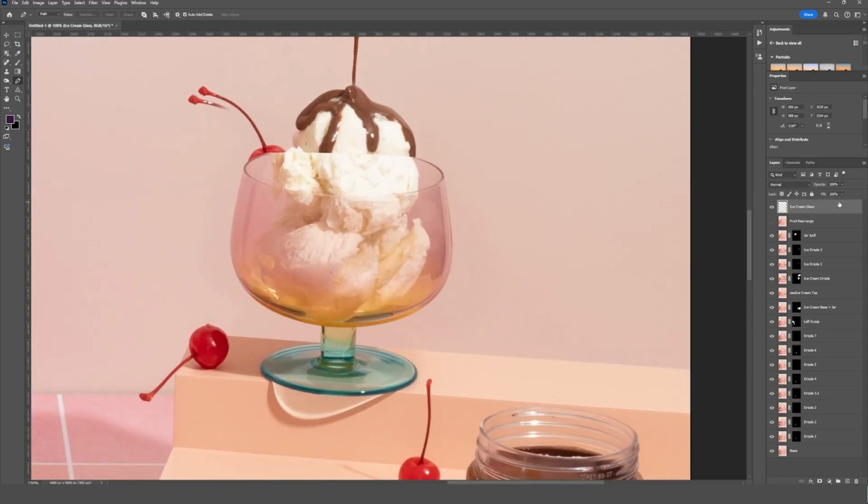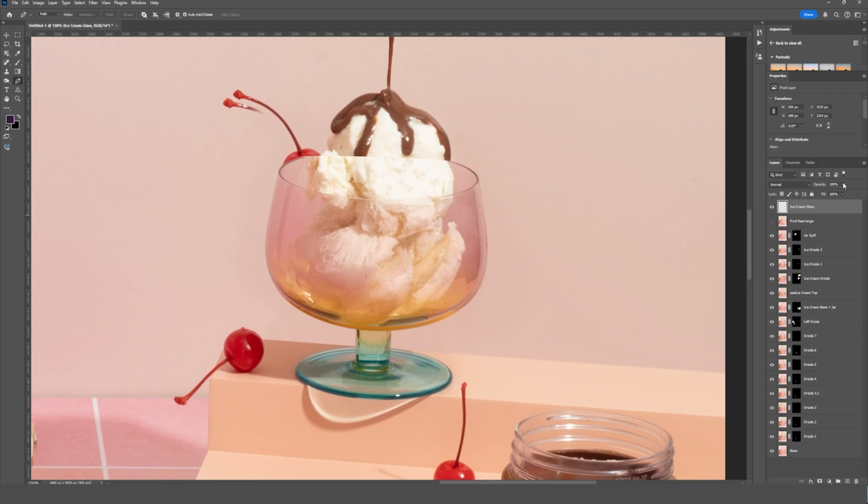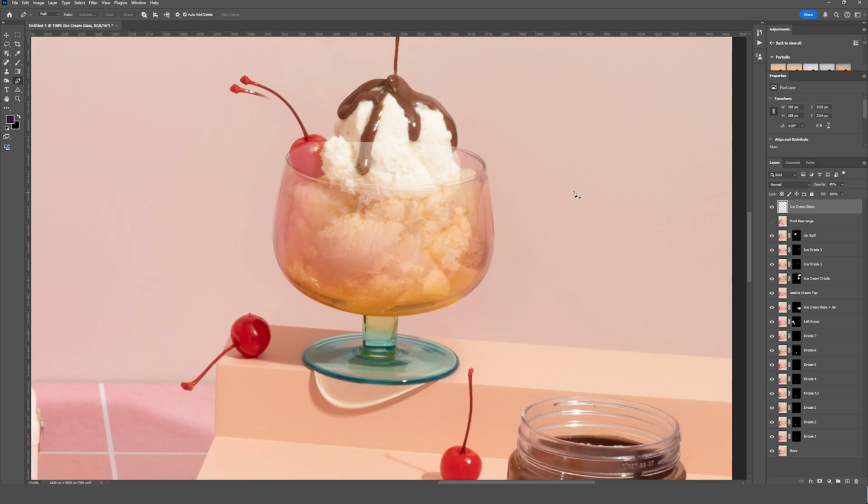So one thing I like to do, let's get a little bit closer, and I'm just going to, from this layer, reduce the opacity, and this is going to show me if things are lining up underneath. What I'm really looking at here are the edges of the glass. So if this wasn't in line with the glass, this is what would allow you to confirm that. And I think it actually looks really good.